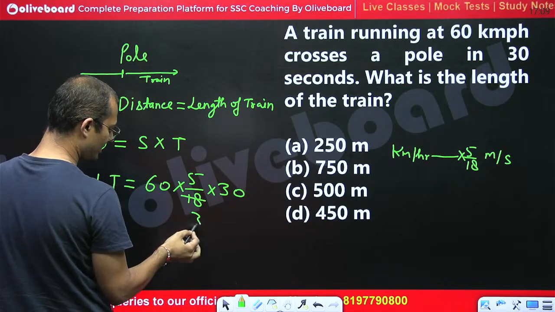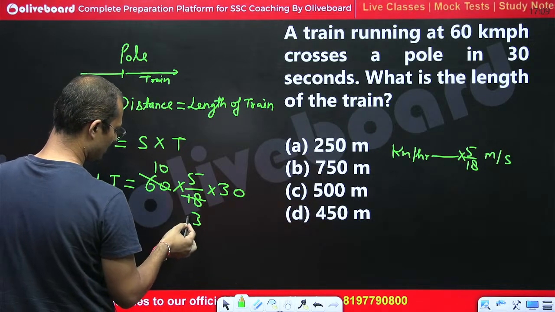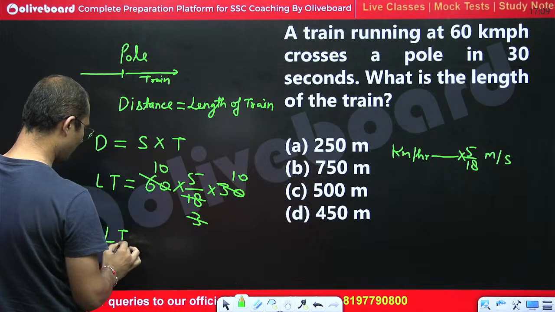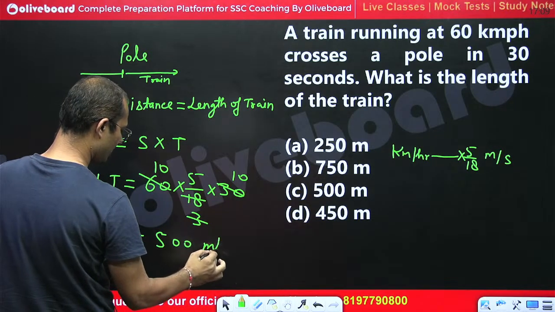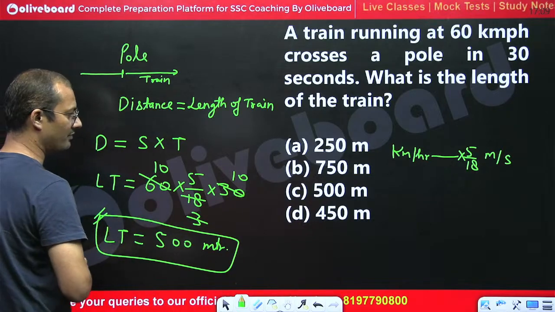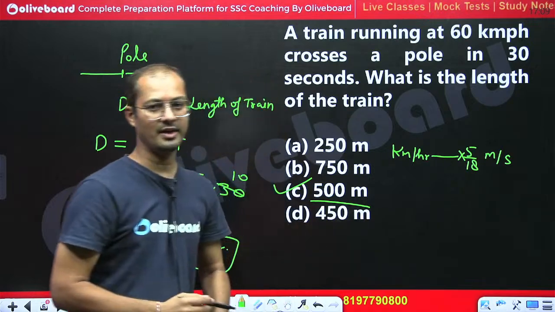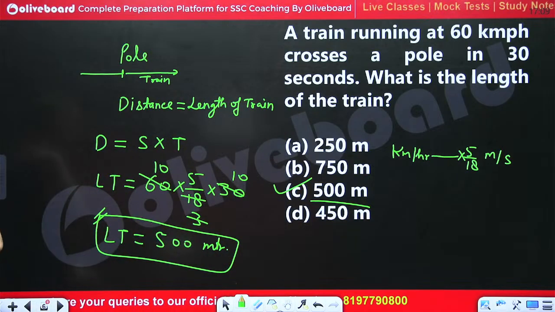So 6 3 is 18, 6 10 is 16, right? So we can say 3 10 time. So the length of the train would be equal to 500 meter, right? So 500 meter is the length of the train. In that case, C part is the right answer.